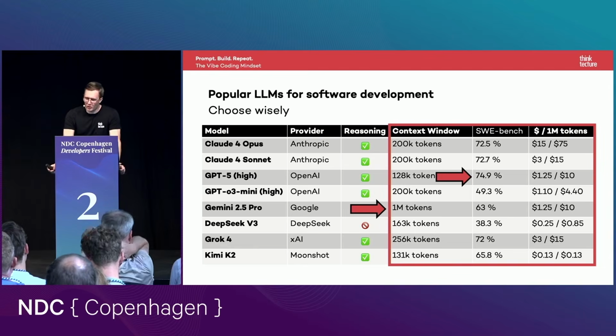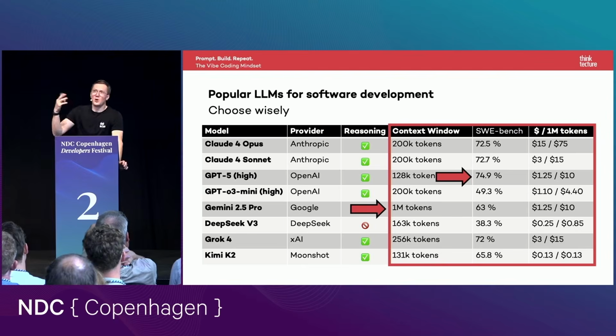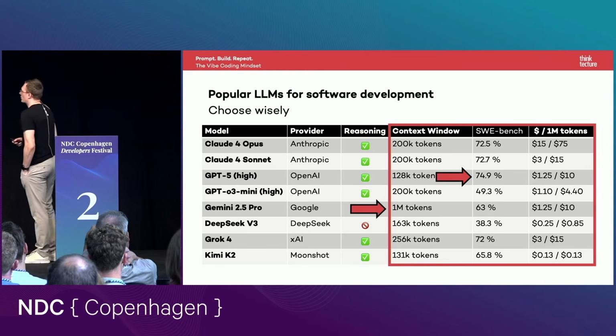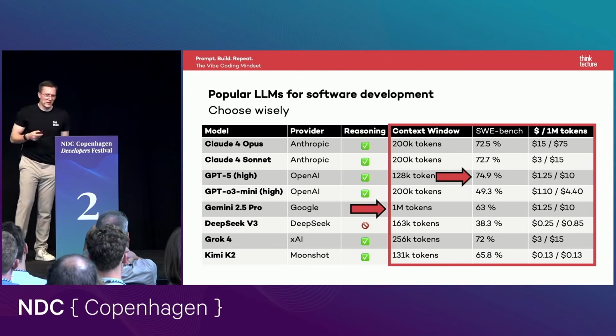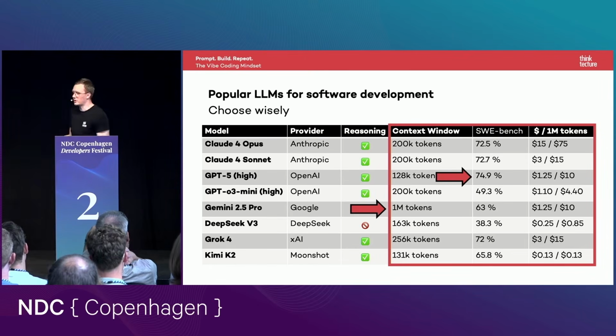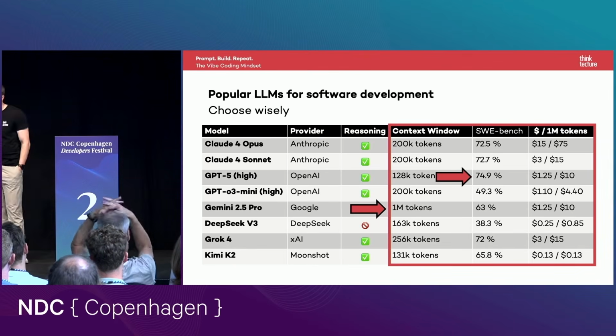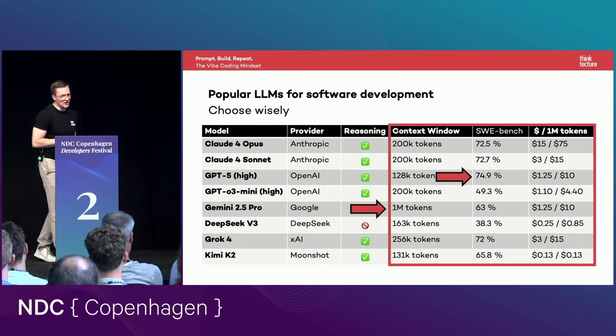But this number is really important because when you, for example, generate 1,000 lines of code, and then there's a 10% gap in code quality, then you will have 100 bad lines of code. This is, of course, a big problem. So this is why it's important to take a look into those numbers. So when you work on a task and you have some complex data and you want to make sure the code quality is high, then, of course, you should choose a model that is way up top on this SWE-bench benchmark. And the last question, of course, is pricing.